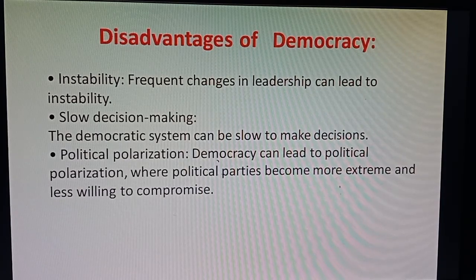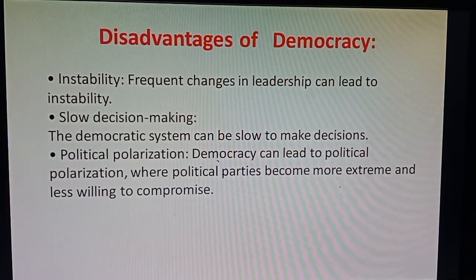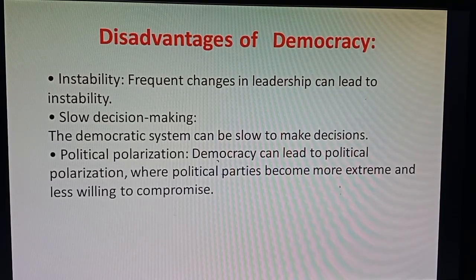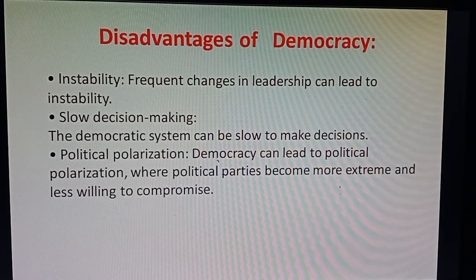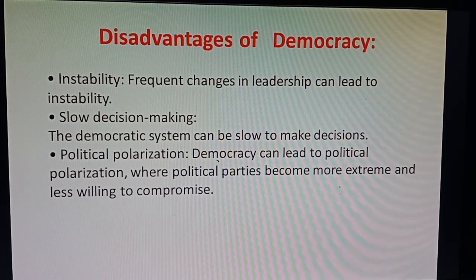Next is slow decision making. The second point, slow decision making, students have to note down. The democratic system can be slow to make decisions. Yes, like our Indian judicial system. Sometimes our judiciary takes too much time. After many years, the judgment will be passed by the judicial system. So here is the slow decision making. The democratic system can be slow to make decisions. It generally happens in a democratic setup. Because of the slow decision making process, this is another demerit or disadvantage of democracy.